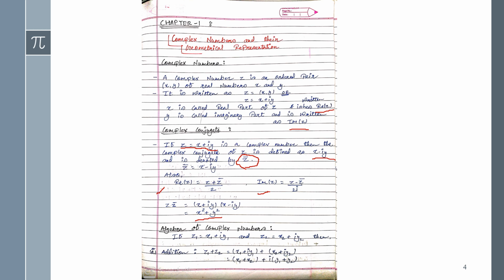It means here you have to do the addition of both. So z1 plus z2. Now we are writing together the real parts and imaginary parts, it means we are considering the x plus iy format. So x1 plus x2 plus i times the bracket y1 plus y2. So this one was for the addition part.